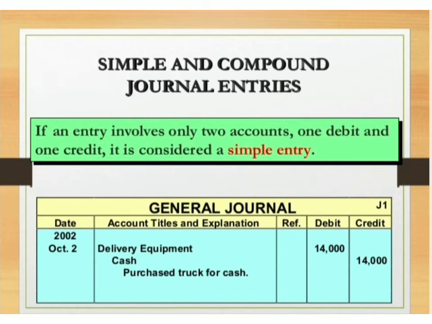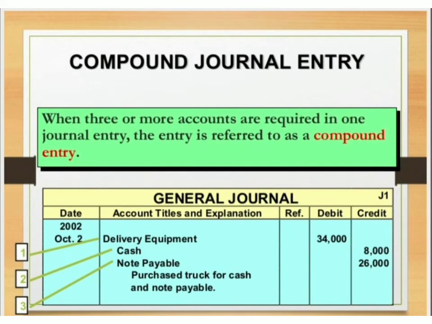If you have a single account on the debit side and a single account on the credit side, then it will be called a simple journal entry. If you have more than one account on the debit side or credit side, then it will be called a compound journal entry. That is, two accounts on the debit side and one account on the credit side, or one account on the debit side and two to three accounts on the credit side.